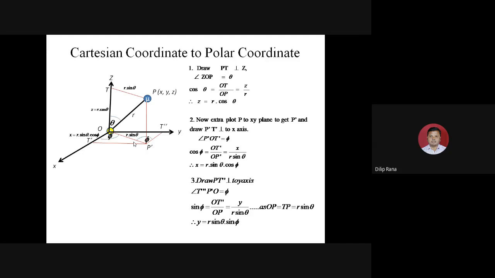So if I want to determine the polar coordinate, just remember from the point we have to draw a perpendicular to the different Cartesian coordinate axes. If I want to determine for this z, I have drawn PT as perpendicular. If I want to determine for this x, P dash T dash is perpendicular to the x. Similarly for this y, P dash T double dash.